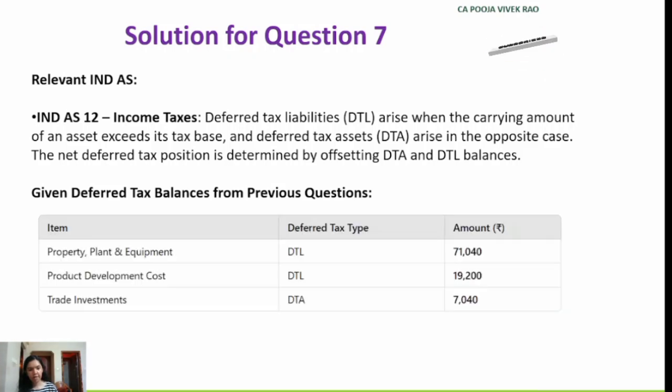So for property, plant and equipment, we had computed deferred tax liability of rupees 71,040. For product development cost, we had computed deferred tax liability of rupees 19,200. And for trade investment, we had computed deferred tax asset of rupees 7,040. Hence, computation of net deferred tax position.